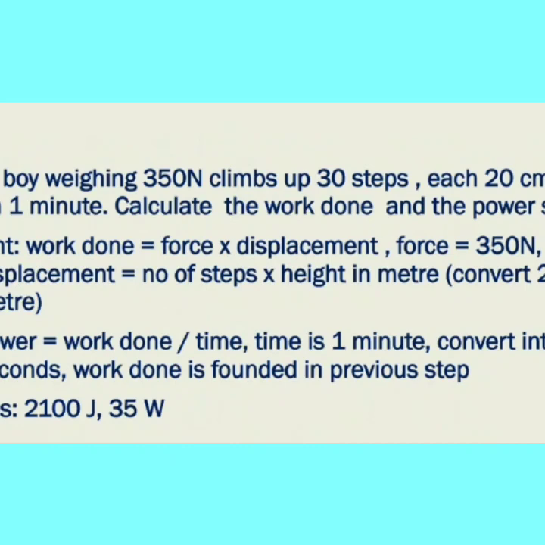Next you are going to find the power. Power is the rate of doing work. Work divided by time. Work is 2100 joule. Time is 1 minute. 1 minute is equal to 60 seconds. So 2100 divided by 60. The answer is given. You have to substitute and send the worked-out problem to me in the private chat.